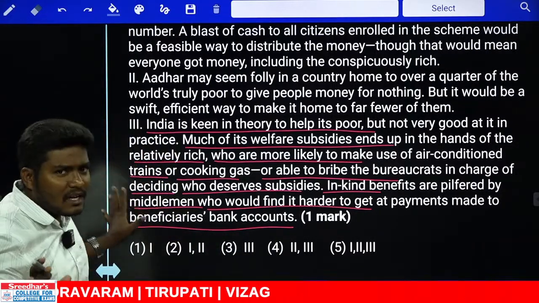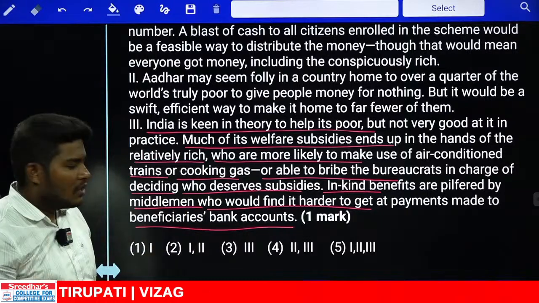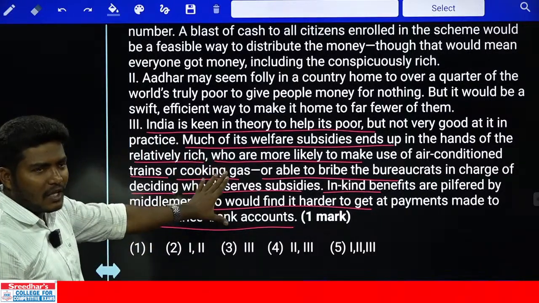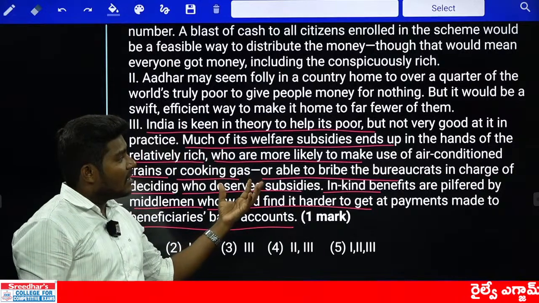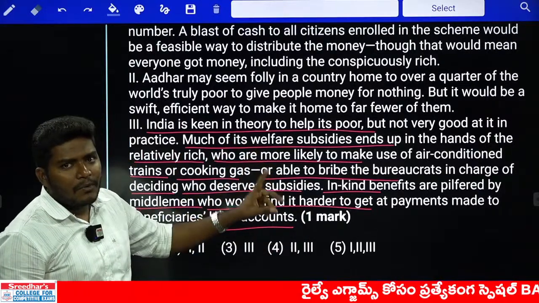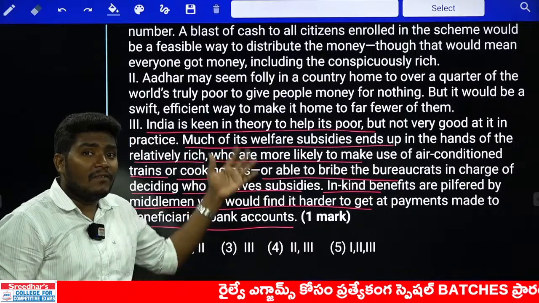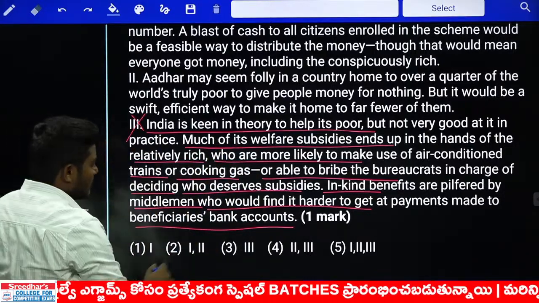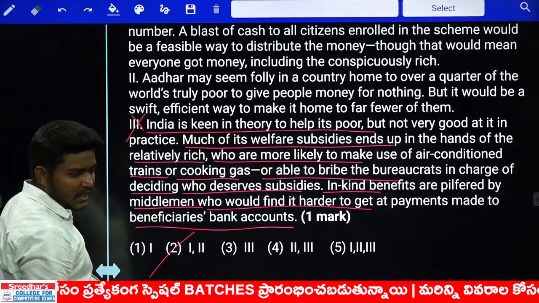Do you see any word that is Aadhaar here? Simple question. There is nothing related to Aadhaar. We are speaking about the problems in society, but we need to speak about the enabling of Aadhaar, which is benefiting the people and customer. So the third one is out. Your answer should go with only 1 and 2. That comes with the second.